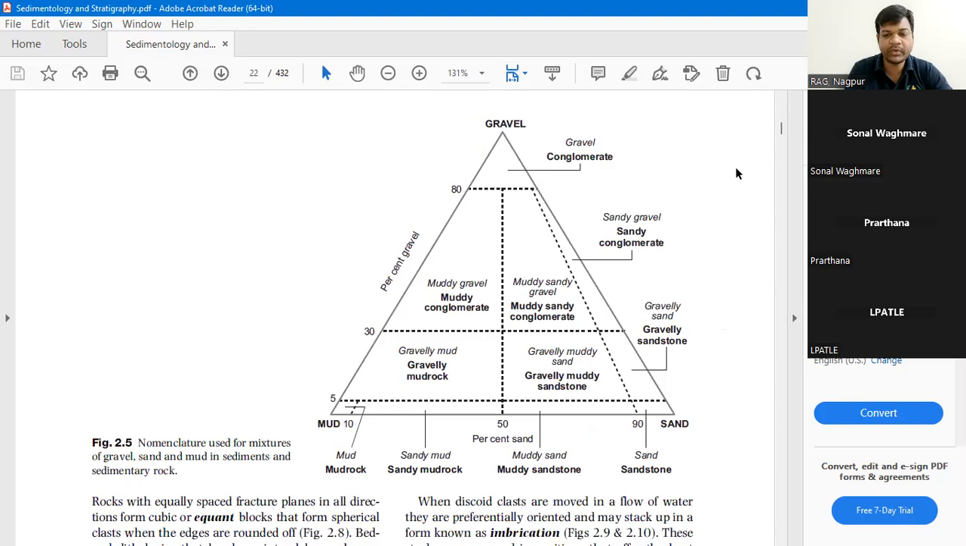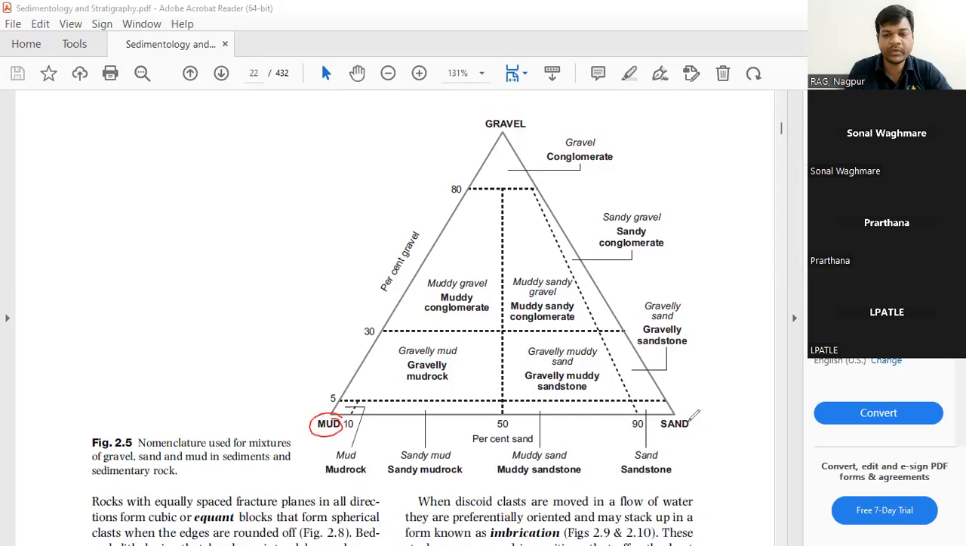Now you can see in this triangular diagram, some of the names are given. This apex is of mud, this apex is of sand, and this apex is of gravel. These are nothing but the sizes of the particles present in a sedimentary rock. So when 80 to 100% gravel is present, it will be conglomerate.